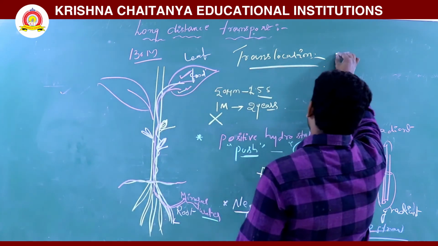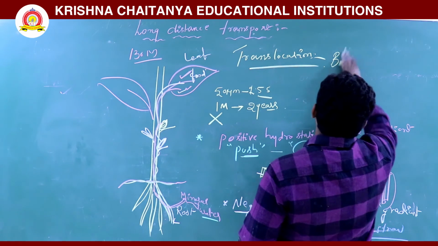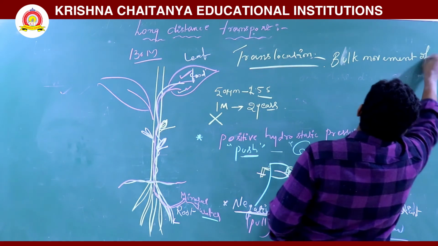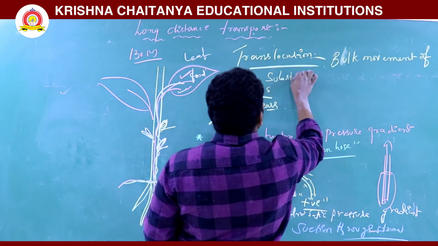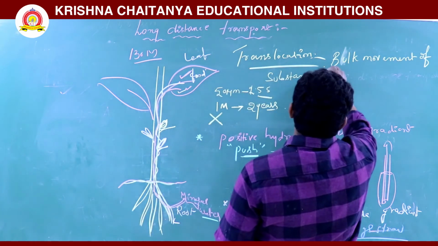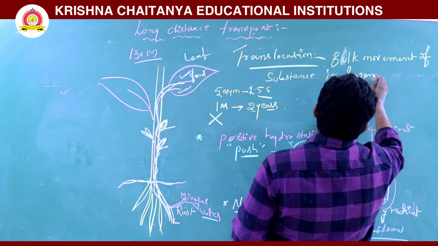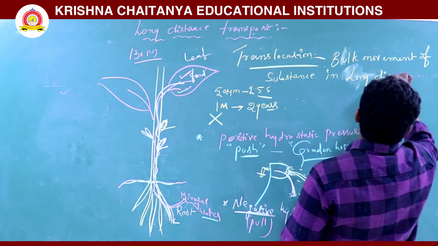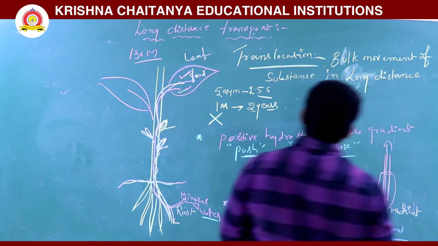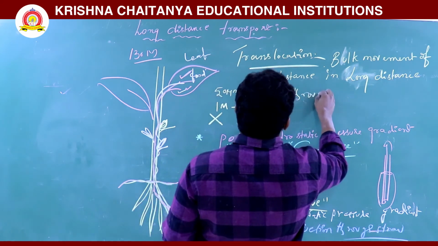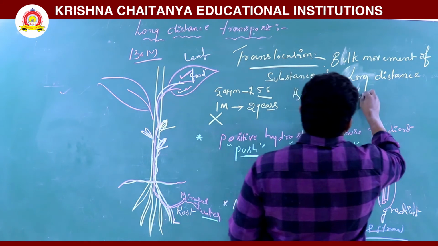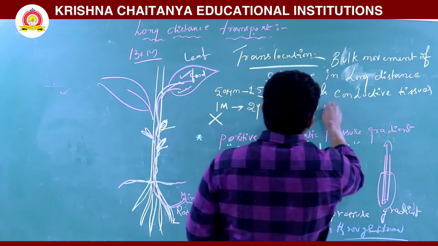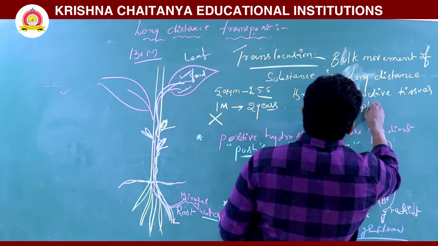What are conductive tissues? Mainly xylem and also phloem.